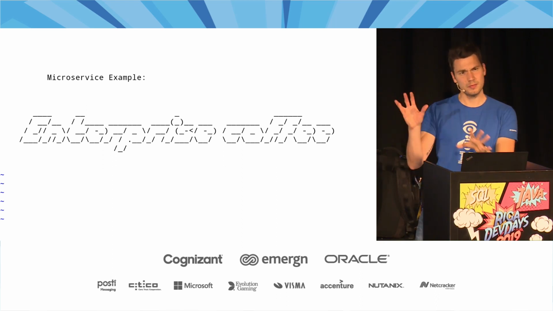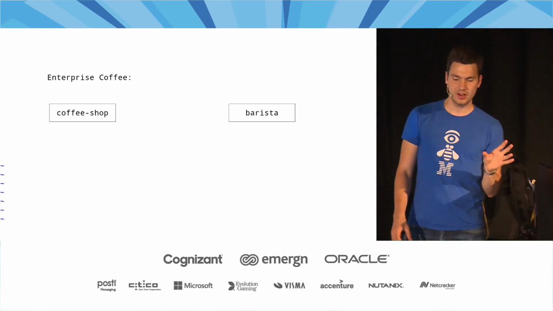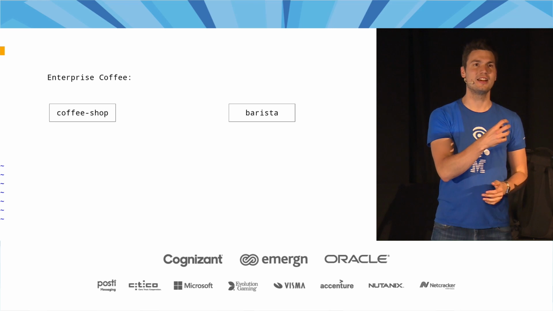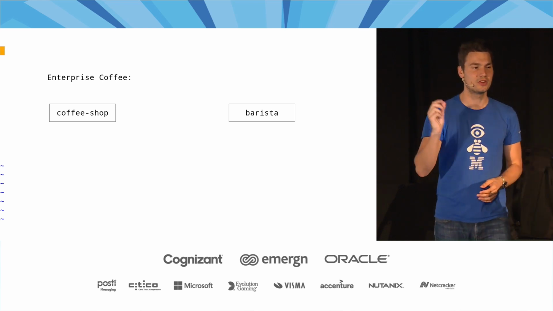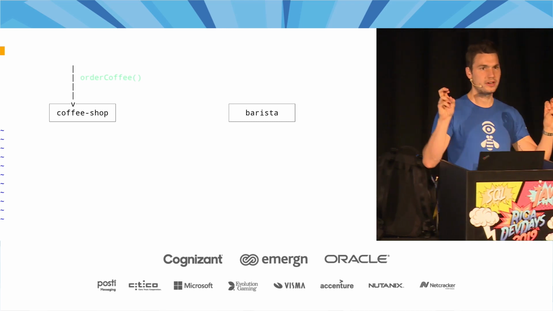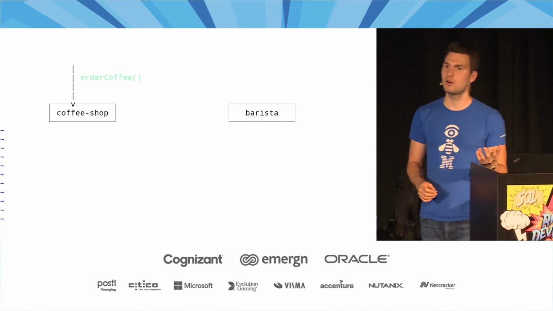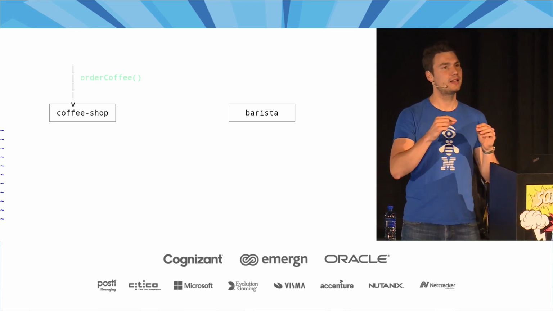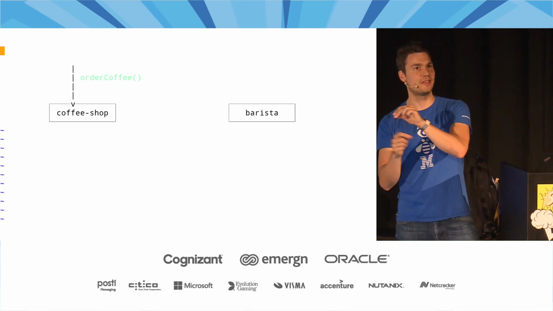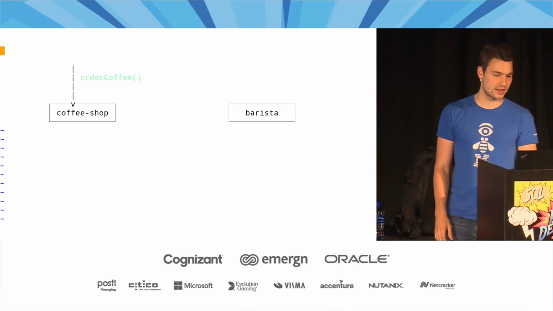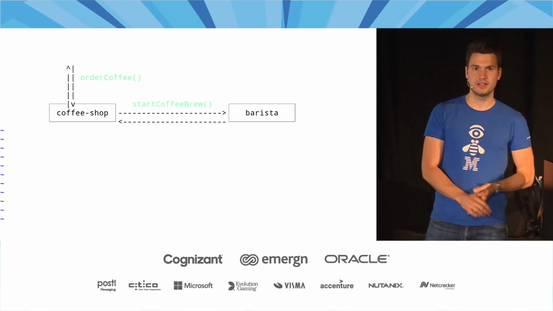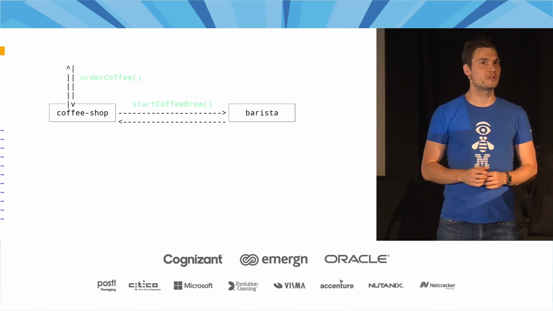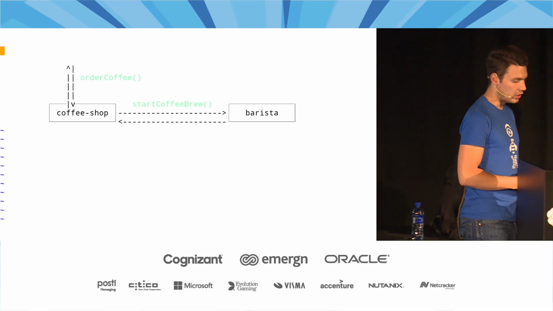And other than that, let's look a little bit into this example that I have. So imagine we have two applications. One is called Coffee Shop and the other one is called Barista. So if you want to have a coffee, as a client, you go to the Coffee Shop application and then you would talk to the application, have something like order coffee. That might be an HTTP call, might be any type of communication that you do with that system. And then in our case, to have some communication inside that cluster, what we're going to do is have a synchronous call, just for the sake of the example, by doing something like start the coffee brewing process. So that's going to be a synchronous call, HTTP in this case, where we're going to call that system.